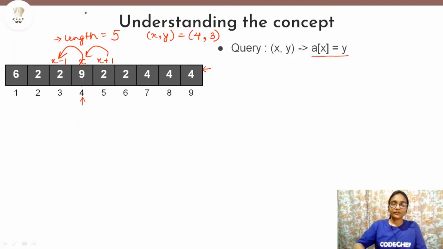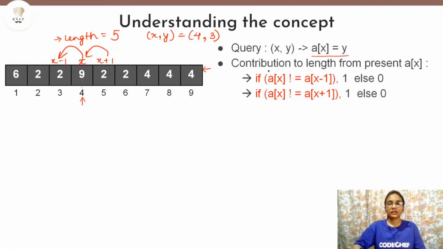So first we will find out what contribution the present element had made to this length. So for the present element a of x, when this change has not been made, first we will check if a of x is not equal to a of x minus 1.